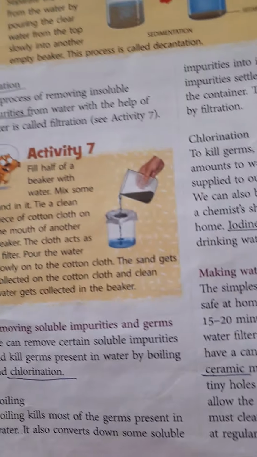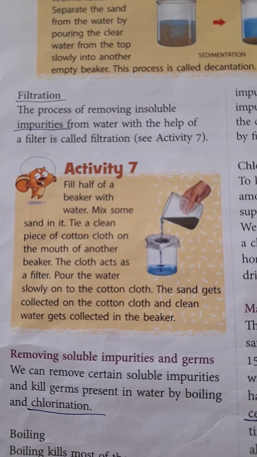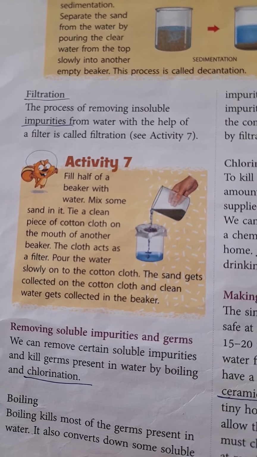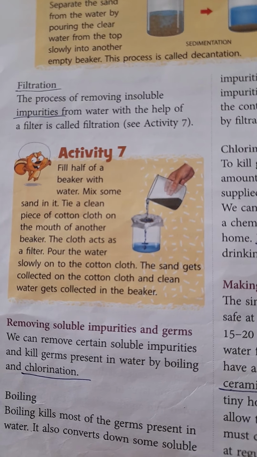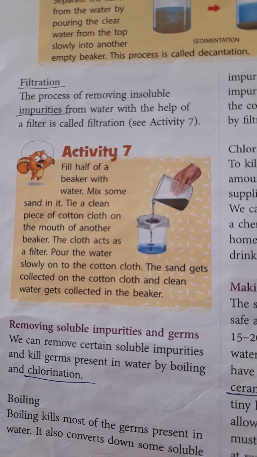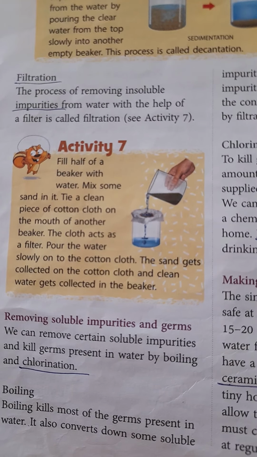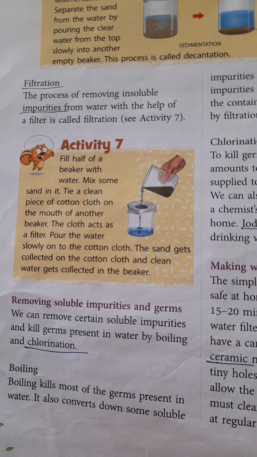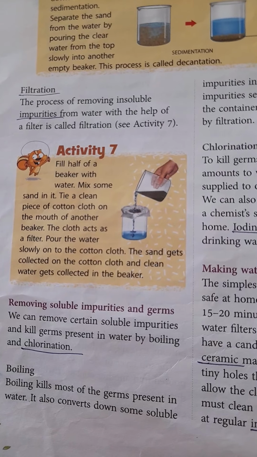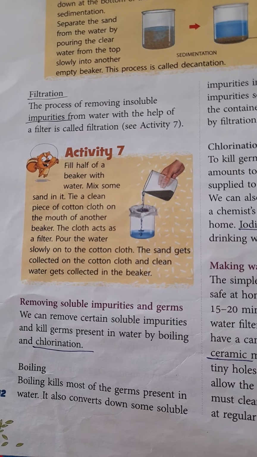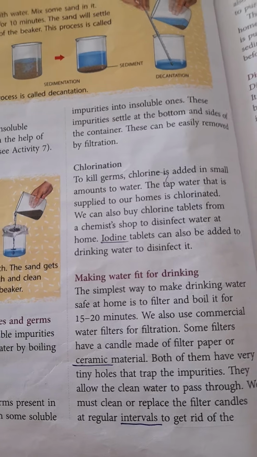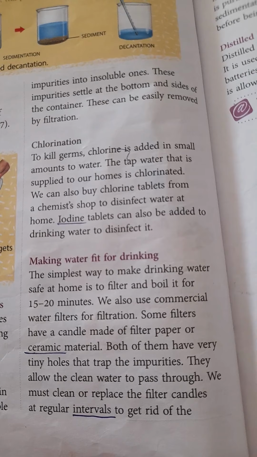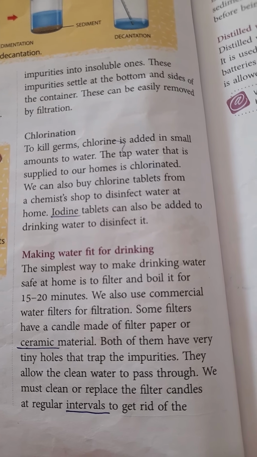Activity 7 explains the process of filtration. When water is passed through a cotton cloth or a filter, this process is called filtration. For removing soluble impurities and germs from water, what processes do we adopt? We adopt boiling and chlorination. And how can we make water fit for drinking? By boiling water for 15 to 20 minutes.